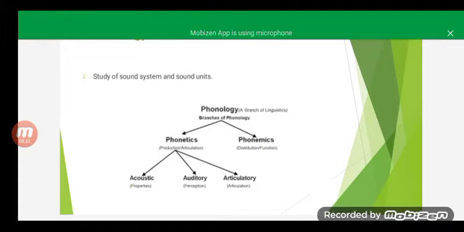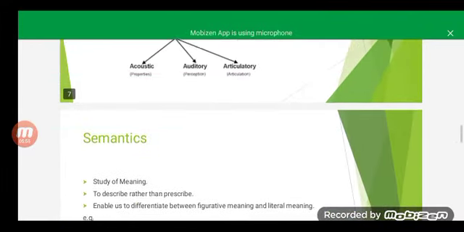Phonemics is the distribution function of the sound, but phonetics is the production or articulation phase of the sound, and it is again divided into three categories. These are acoustic, auditory, and articulatory. Acoustic is concerned with the production, auditory is concerned with the perception, and articulatory is concerned with the articulation. The utterances of the speaker are a part of articulation.